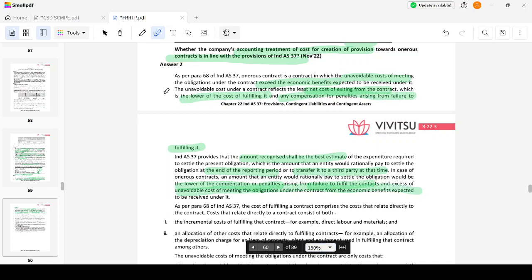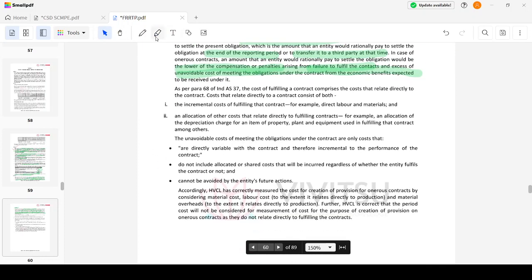As per paragraph 68 of Ind AS 37, the cost of fulfilling a contract comprises the costs that are directly related to the contract, both incremental cost and allocation of directly attributable cost. Unavoidable cost of meeting the obligation under the contract are only the costs that are directly variable with the contract. Therefore, it does not include allocated or shared cost, which cannot be avoided by the entity's future action. Accordingly, HPCL has correctly measured the cost of creation of provision for the onerous contract by considering material, labor and material overheads directly related to the production. It is correct that the period cost will not be considered for measurement of cost for the purpose of creation of provision in an onerous contract, as they do not relate to the fulfillment of the contract.